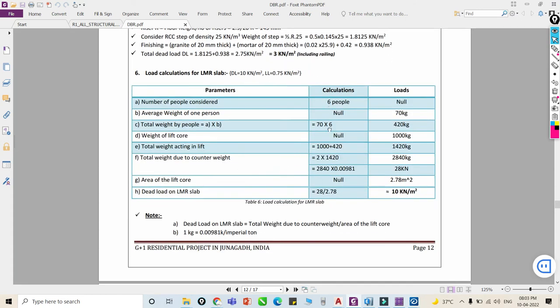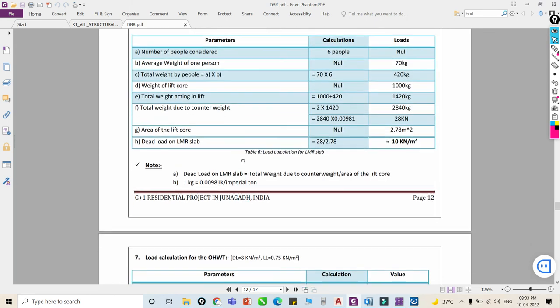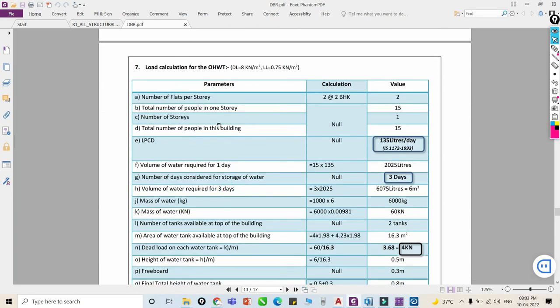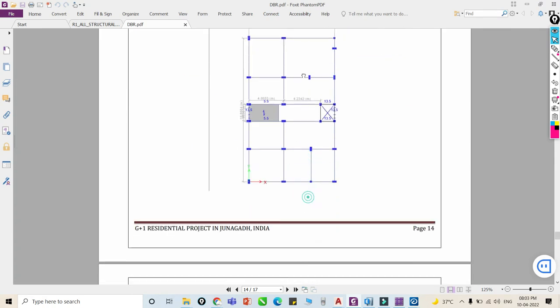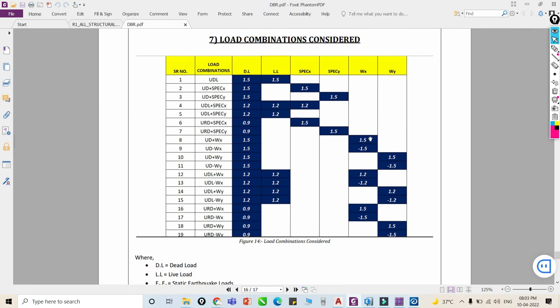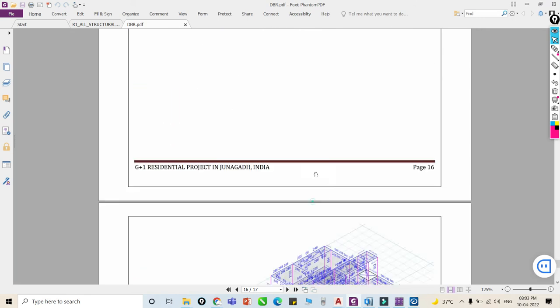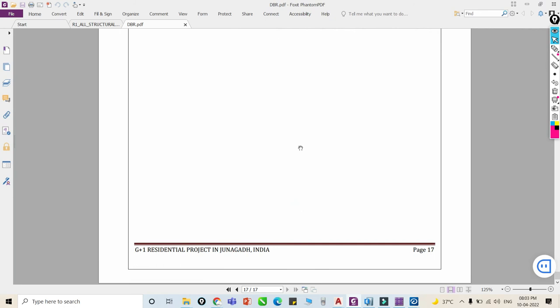And then this is our overhead water tank, and then this is load assignment, and this is the model checking, and this is the load combination. Different load combinations are there, right. So it's a list of load combinations, and this is the final page where all concrete frames passed. That means हमारा हर एक column beam pass हो चुका है, right. So this is the report that we have to prepare once we work on this government project, right.